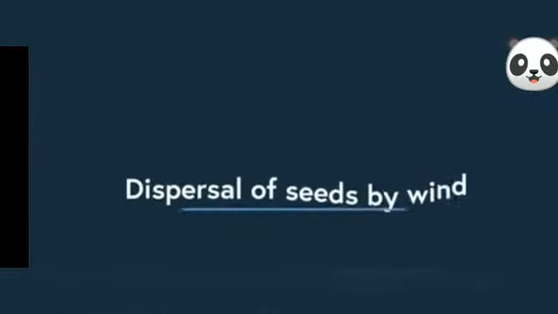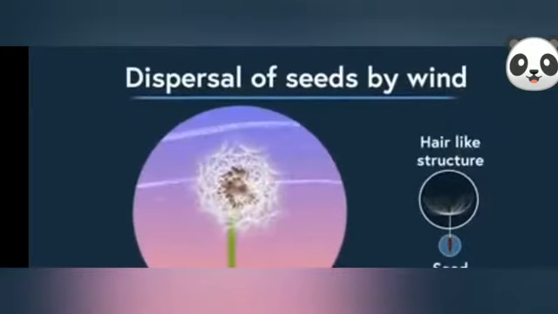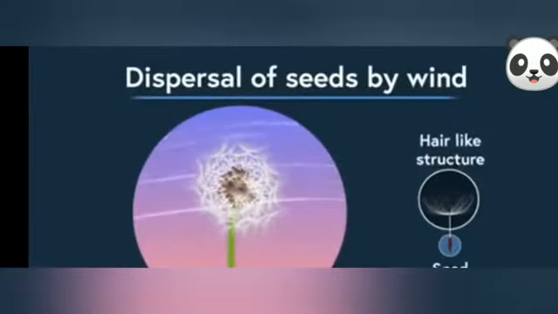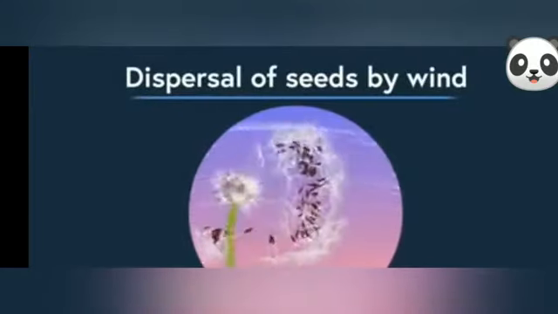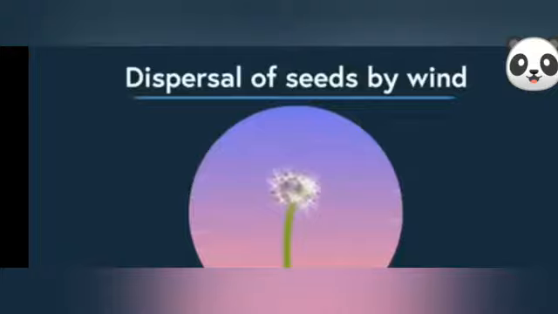Our first agent of dispersal is the wind. Seeds of plants like dandelions have parachute-like or hair-like structures attached that are so light in weight that they easily get carried away by the wind.